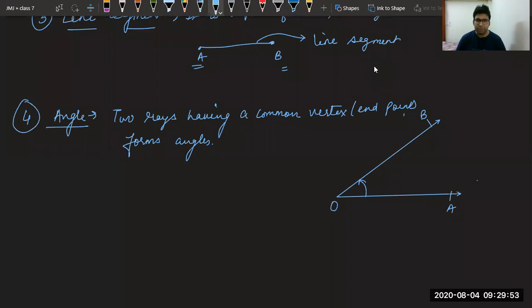Can anyone tell me what is the name of this angle? How should I name this angle? Sir, I cannot see the screen. I cannot do anything, beta Hazel. Maybe your connection problem is there. I cannot help you in this.